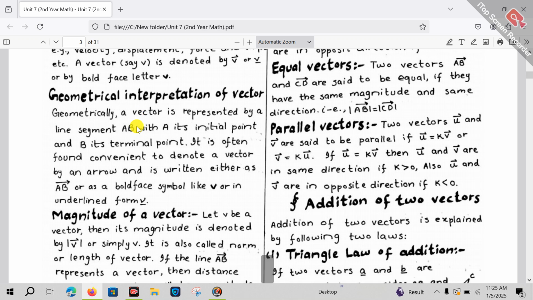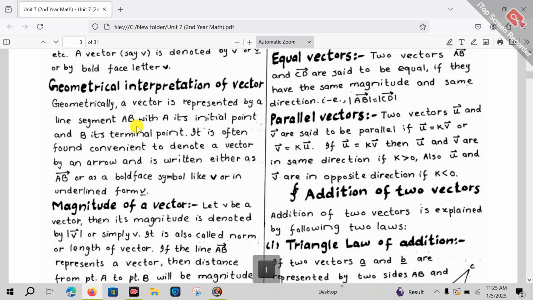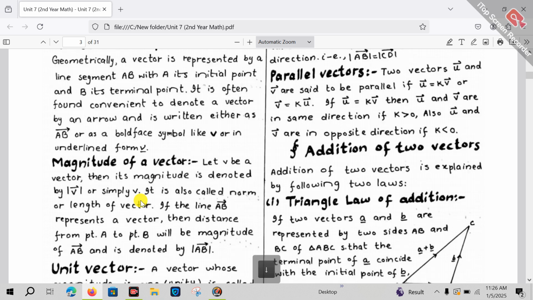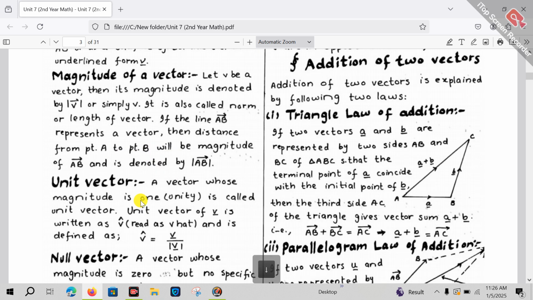This is known as the geometrical interpretation of a vector. This is nothing but just the representation of a vector. Here we tell how a vector can be represented. So this is the geometrical interpretation of a vector.